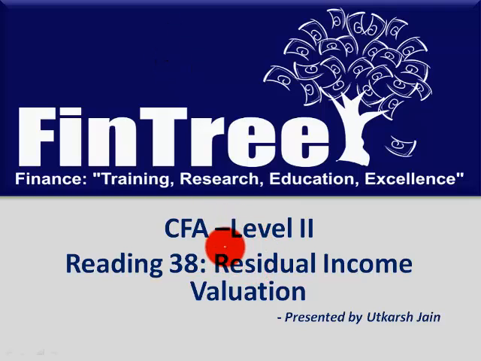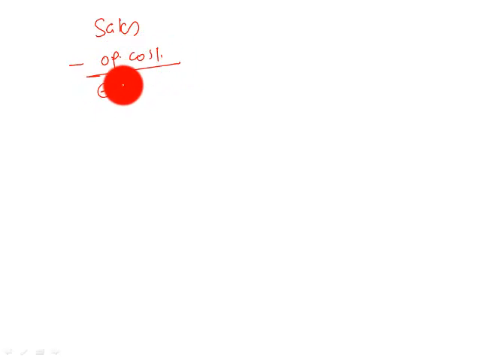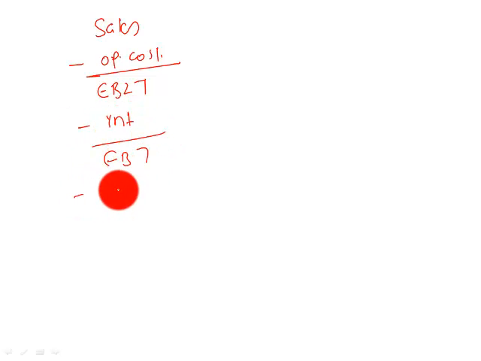Okay, so let's first understand the meaning of residual income. If you typically look at an income statement, it is sales minus all the operating costs, which gives you operating profit. We call this EBIT. Minus interest gives you EBT, and minus taxes gives you EAT. From an accounting perspective, each and every cost is well taken care of based on the accounting standards. But from a logical perspective, the company does not deduct one very important cost. Can you guess what that cost is?